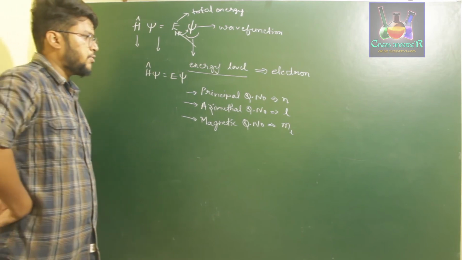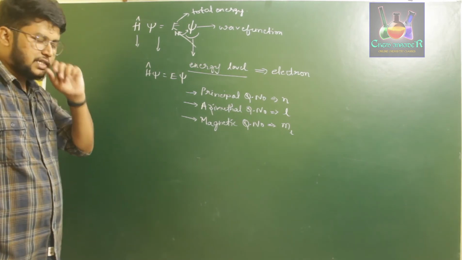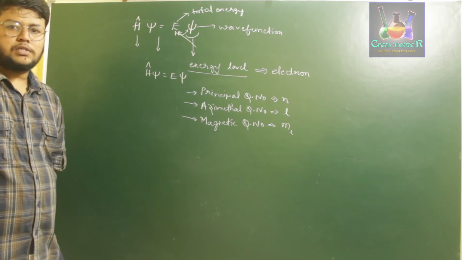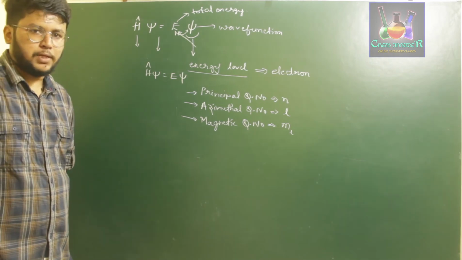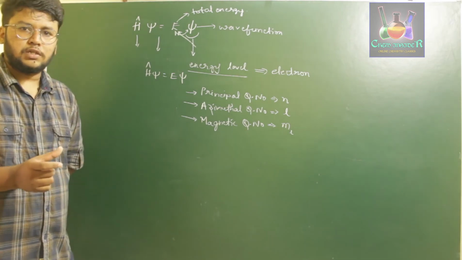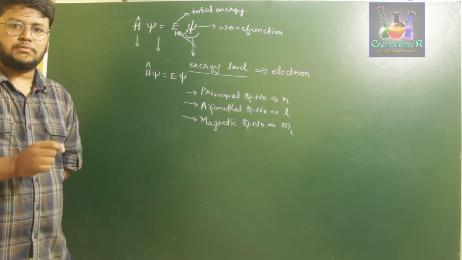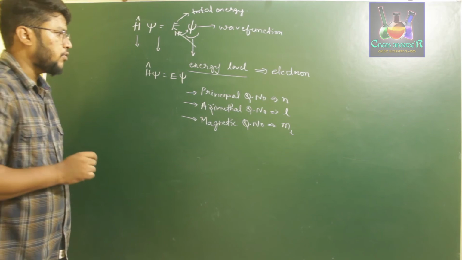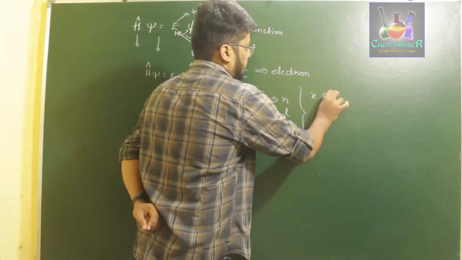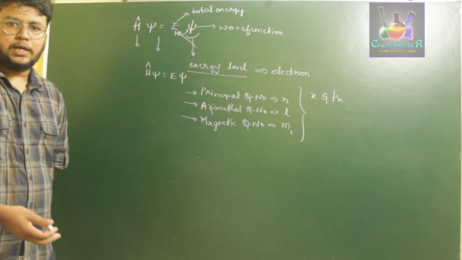But within that energy level we cannot exactly determine the position or momentum, because quantum mechanics follows Heisenberg's uncertainty principle, right? So why did we consider Bohr's model a failure? It did not consider the Heisenberg uncertainty principle, but quantum mechanics follows it. Therefore the position and momentum of an electron according to quantum mechanics also cannot be determined exactly.